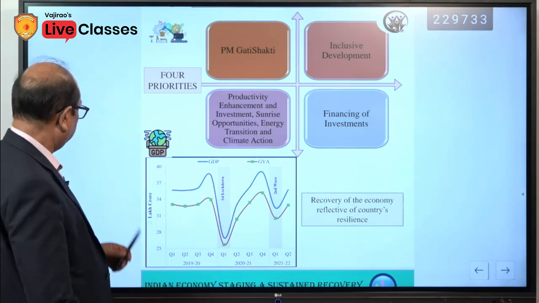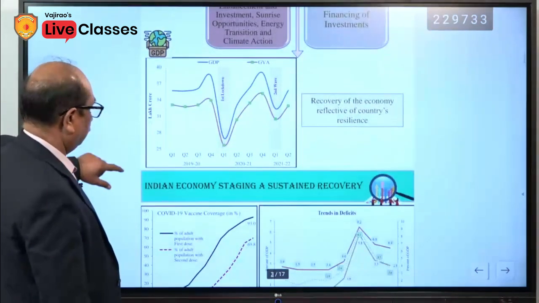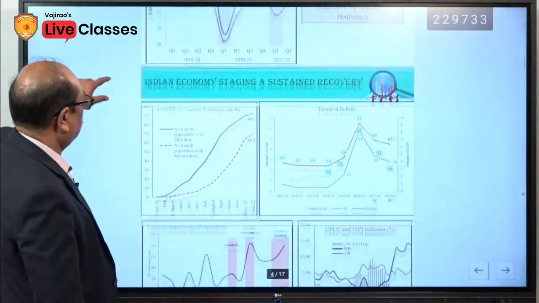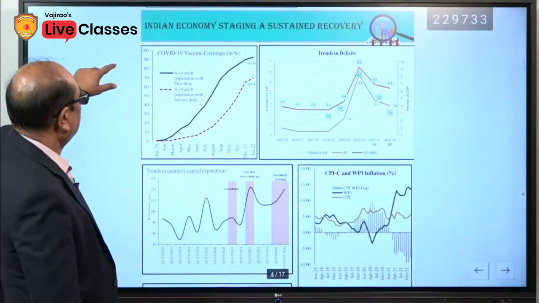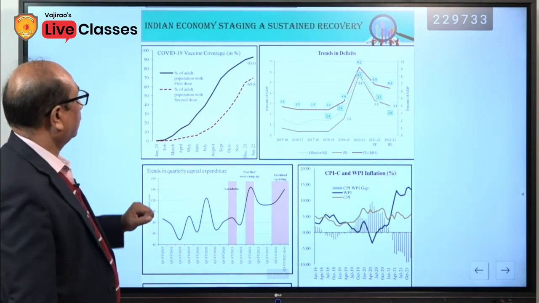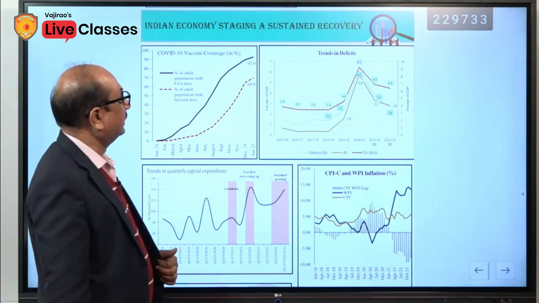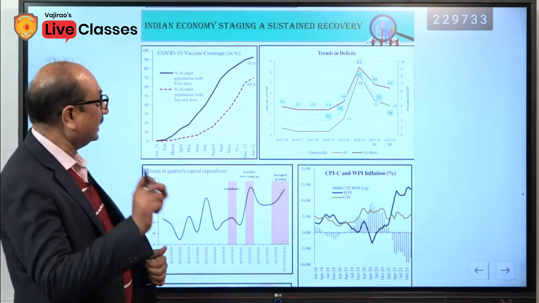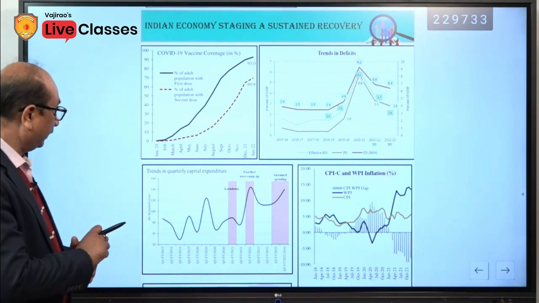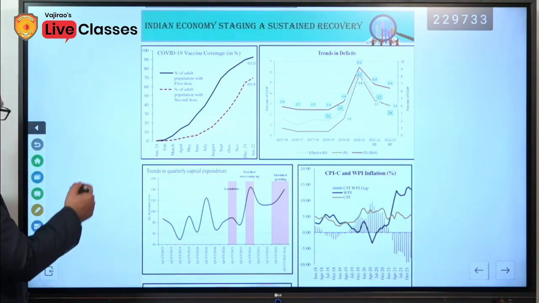Going forward, the Indian economy is staging a sustained recovery. This had been clarified through these graphs.